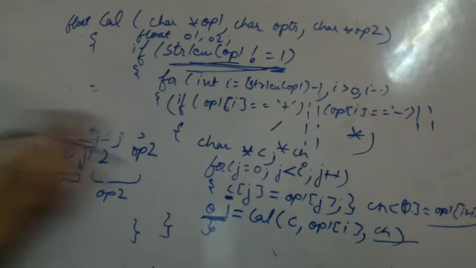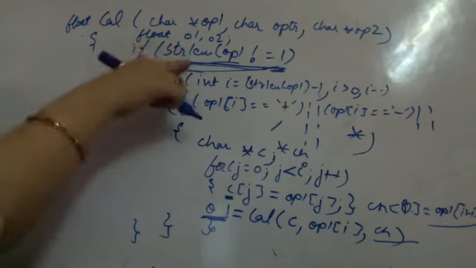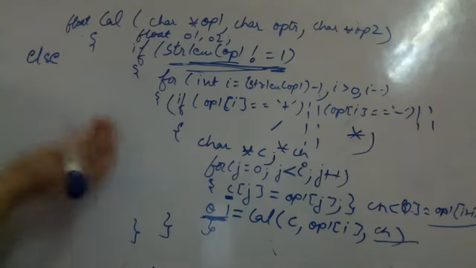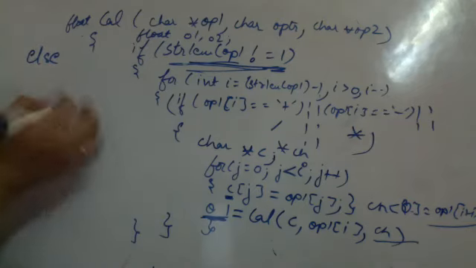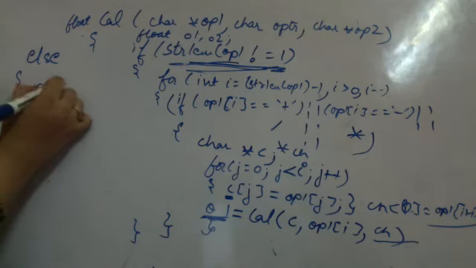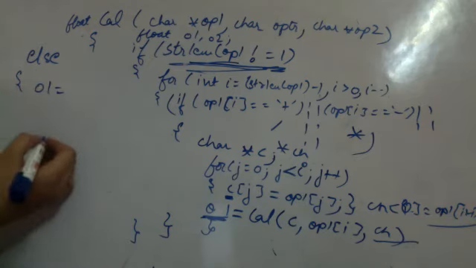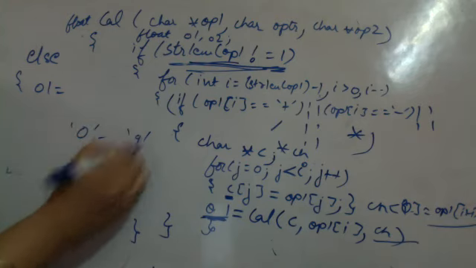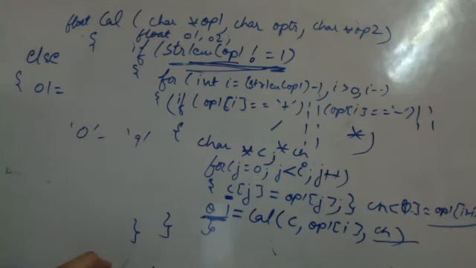So what should the else do? If its length is only single, else, now if the length is only single, that means whatever digit it is, I have to copy its ASCII code into O1. So in that case, O1 is equal to, what is the ASCII code for character 0 to character 9?